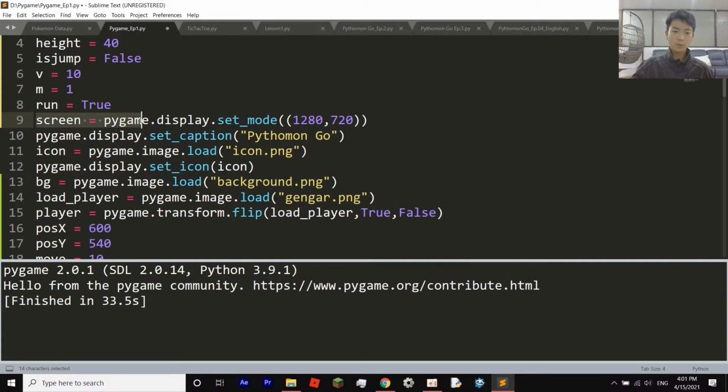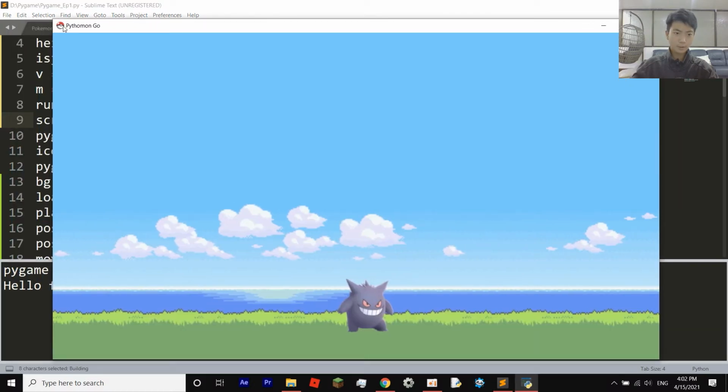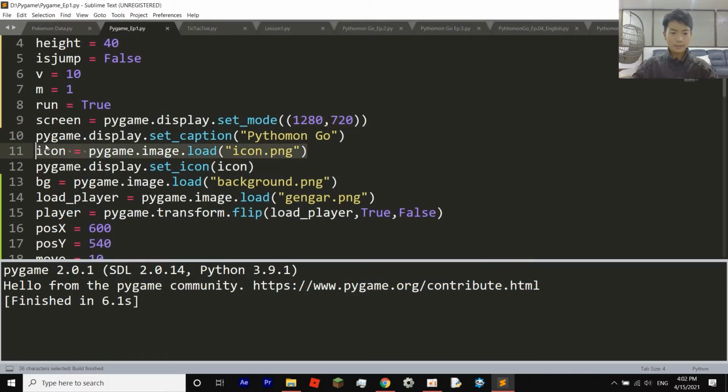So here we're going to create our display, which is our screen, and then we're going to set how big we want it. And here I put 1280 pixels by 720 pixels. So it's going to be HD, I believe. And then in here we're going to create the caption, as I was saying earlier, as Pythomon Go. Right here, Pythomon Go, this is our caption right here on the top left corner. And then our icon is the